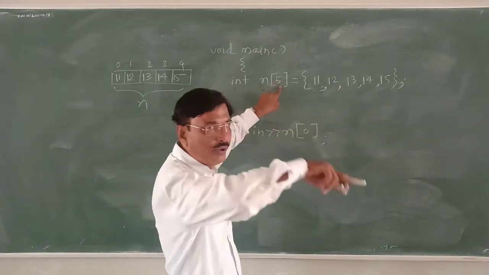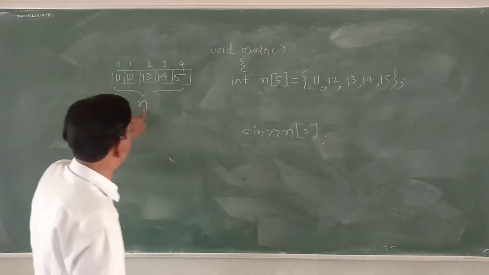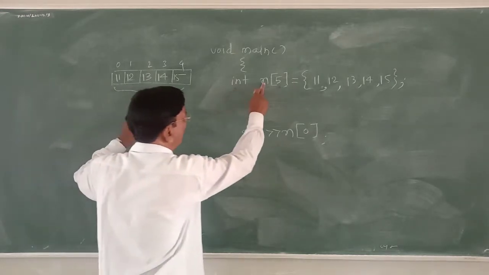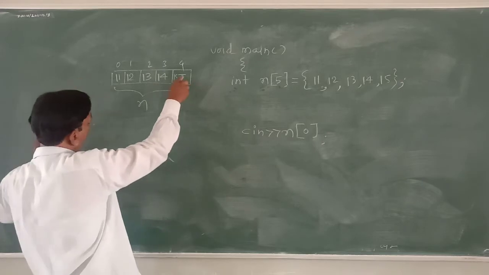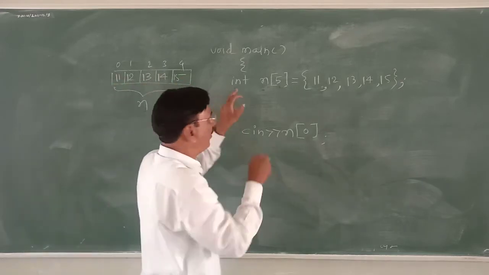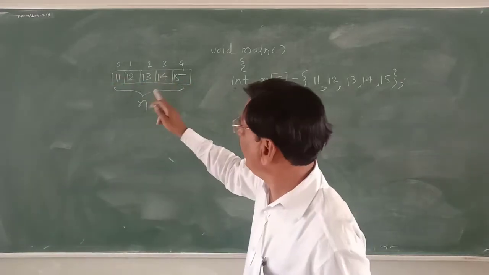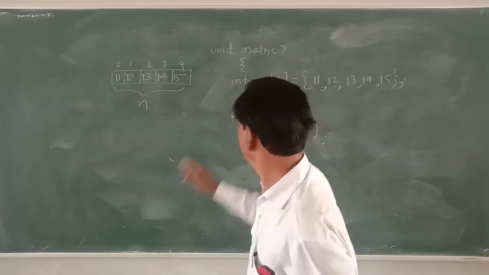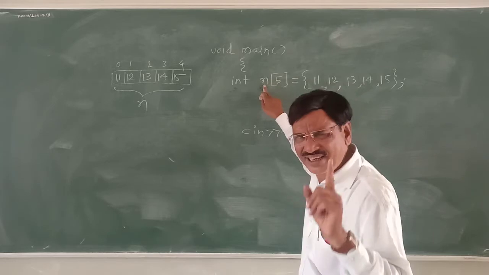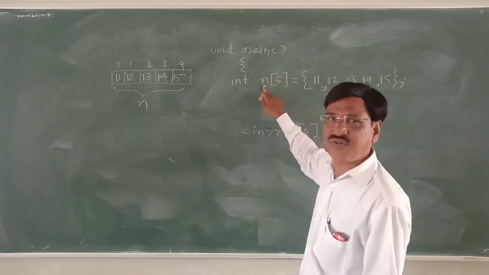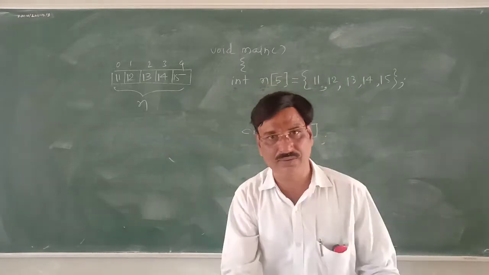Integer n of 5, 5 integers, 1 n. This is the n of 5. 5 what? 5 integers, 11, 12, 13, 14, 15. Integer n of 5, or n is an array of 5 integers.